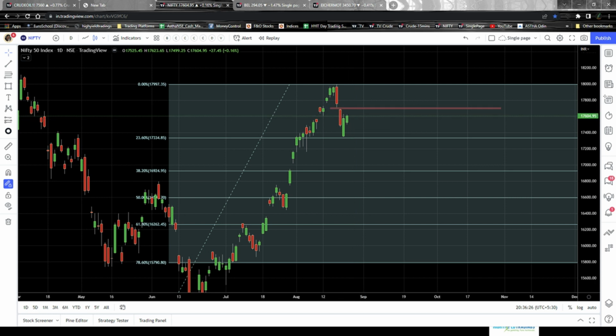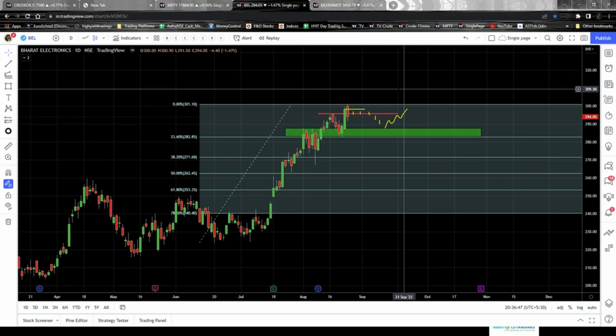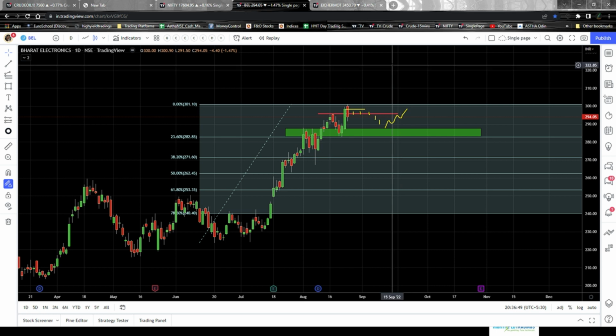So once Nifty comes to this particular level, either it may consolidate for a while, or it might come down for a while, and then it might shoot up, right? So that is the update about Nifty that I have right here. Now, why did I give that update? It's because it might be related to the 52 high break that happened in BEL and Ichimoto.